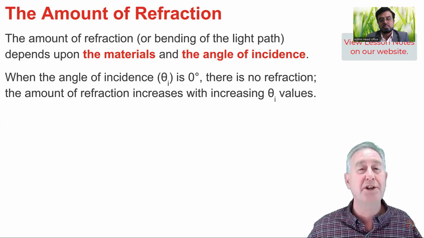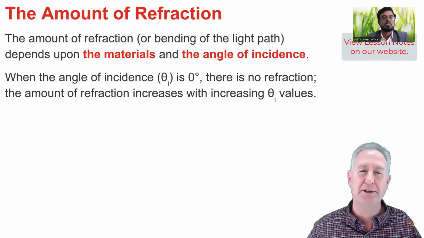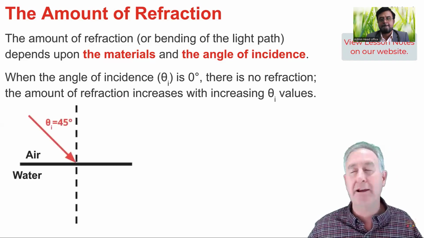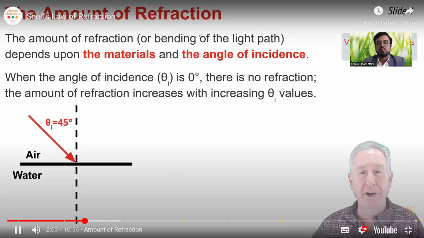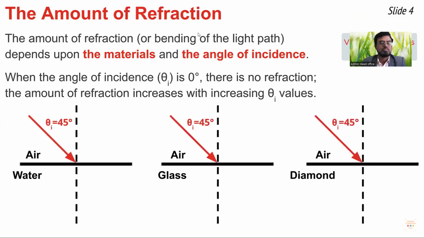The amount of refraction also depends upon the materials on opposite sides of the boundary. Here we see light passing from air into water, into glass, and into diamond. The angle of incidence is 45 degrees in each of these three situations, and the index of refraction of the starting material, air, is 1.00 in each of the three situations. What's different about these three cases is the index of refraction of the material into which light is passing.